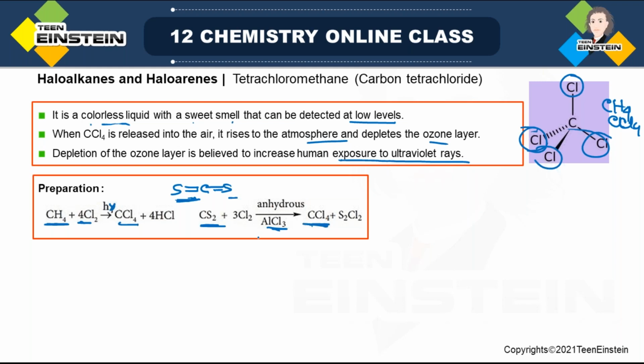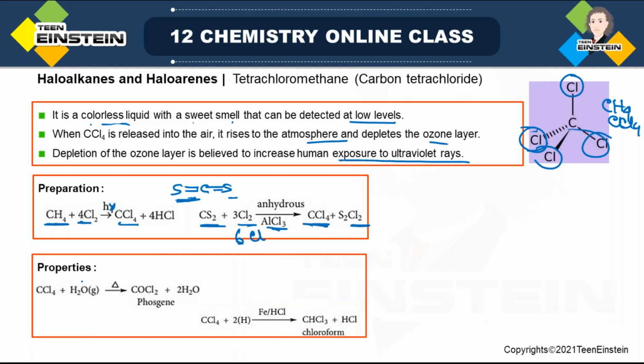So ultimately you are getting CCl4, and a total of 4 chlorine atoms are required. Here we have taken 3 Cl2, that means a total of 6 Cl. Look at the right hand side: 4 chlorine attached to carbon, and 2 chlorine now attached to sulfur. So we are getting S2Cl2 as the byproduct.